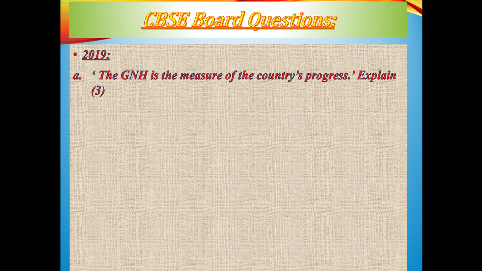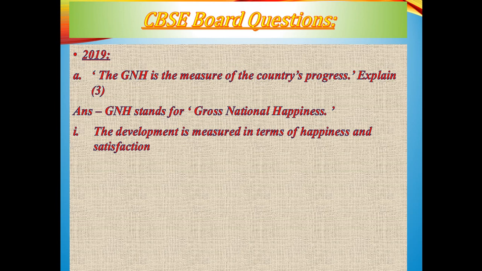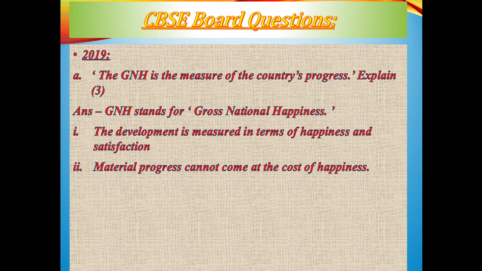2019 there was one question, again it was given for the GNH, but it was of 3 marks, and I have given the answer to this question. The GNH is the measure of the country's progress. Explain the answer. The GNH stands for gross national happiness, and how it has been measured. It has been measured in terms of happiness and satisfaction.